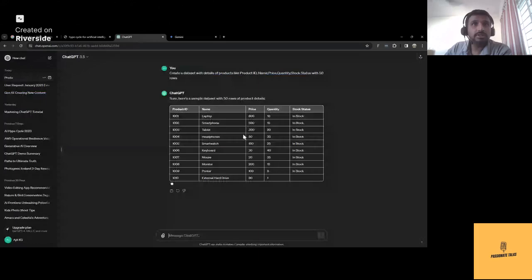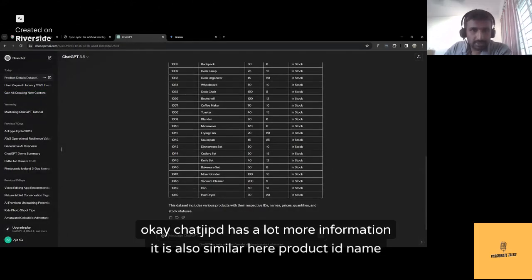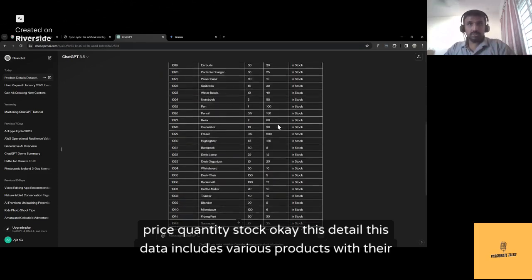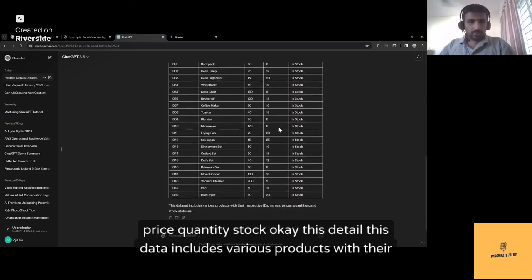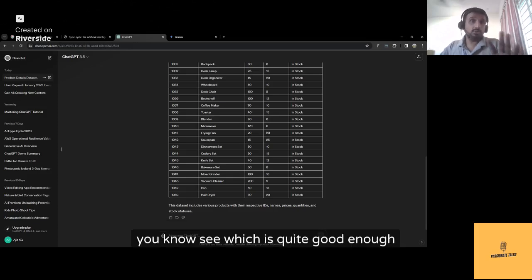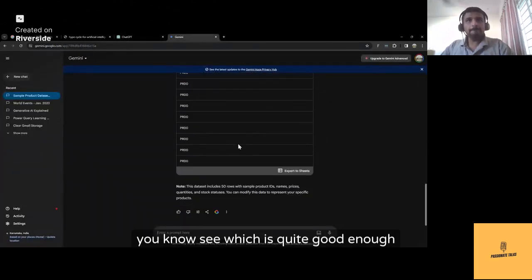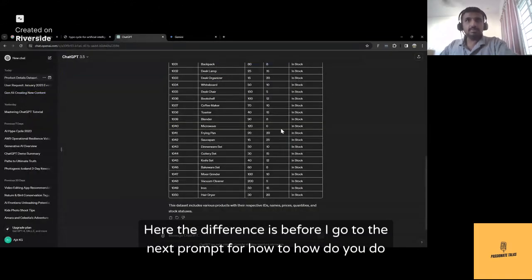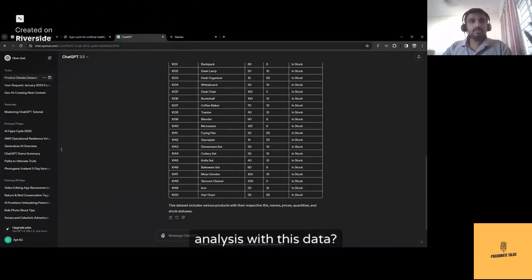Fine. Now let's go to ChatGPT. Okay, ChatGPT has a lot more information. It is also similar here. Product ID, name, price, quantity, stock. Okay, this data includes various products with their respective IDs, names, prices, quantities, and stock statuses. Okay, it's almost similar, which is quite good enough. Here, the differences before I go to the next prompt for how do you do analysis with this data?